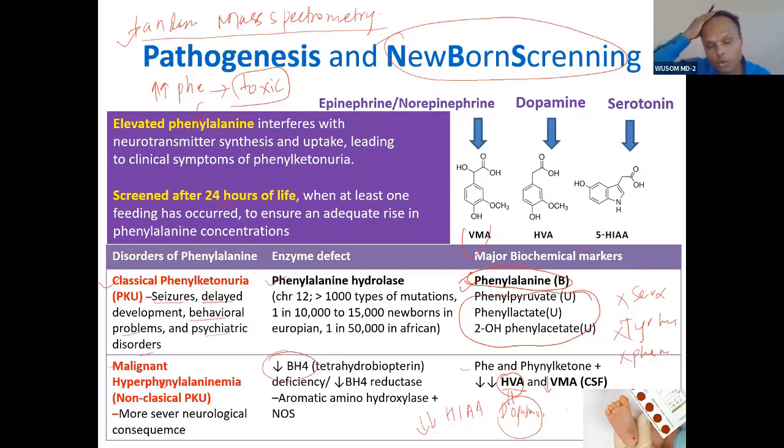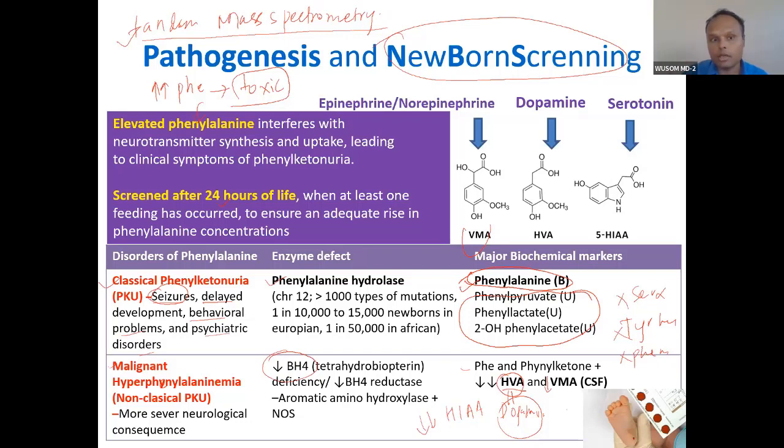So the main problems are neurological, brain-related problems: seizures and delayed development. Delayed development means even the head will be small. If the baby is allowed to grow, the head will be small. Microcephaly, you can see microcephaly. So these are the problems: seizures, delayed development, behavioral problems, and psychiatric disorder. These are the problems you will see.